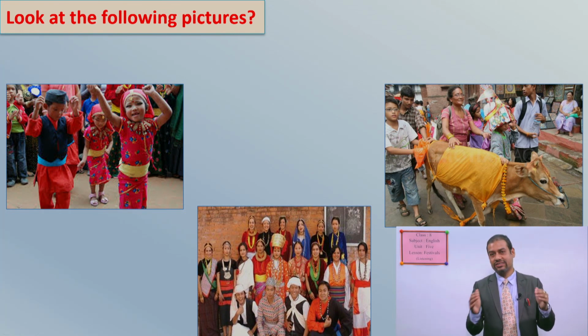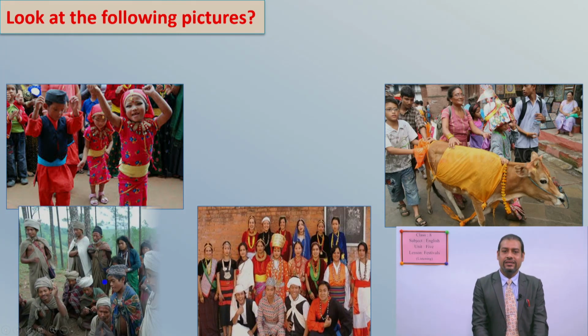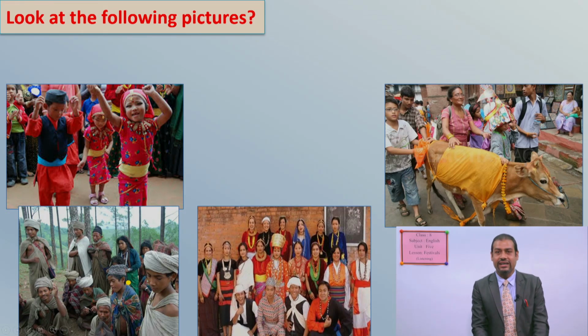Many caste communities live in our country. Look at the different clothes, different attires. Another, look at one of the castes in Nepal, the Rautes, they are in their own costumes, their own attires, their own clothings.